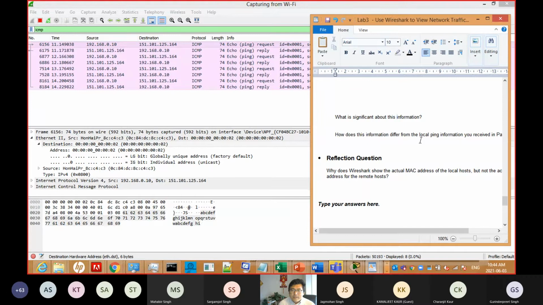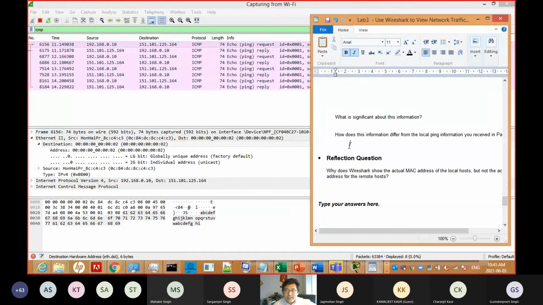They only return the MAC of our gateway. So why is it different from the local? Because the local returns the MAC of the PC NIC, but for the remote one, we return the gateway's.